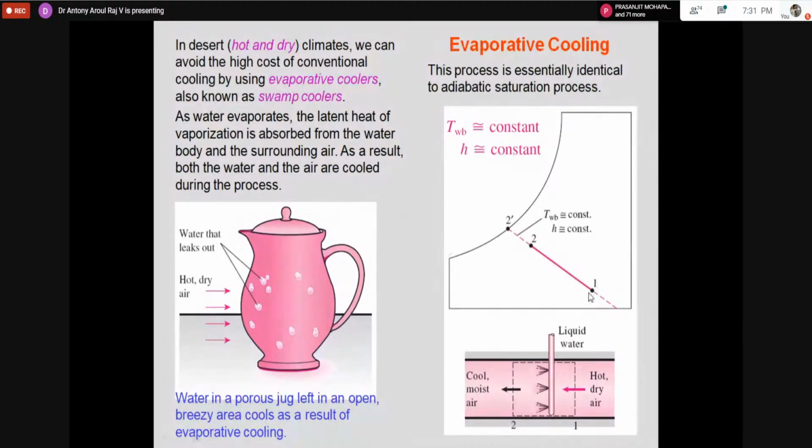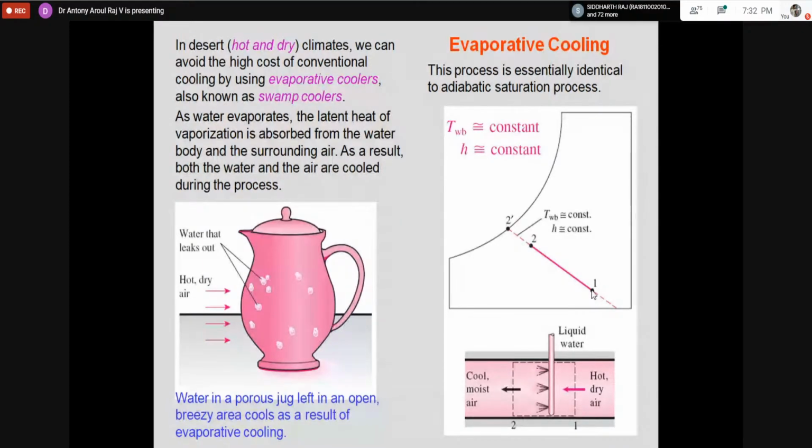So what is evaporative cooling? Where can we go for evaporative cooling? Here you can see that this is the hot and dry condition. Dry means at this point the specific humidity is very much lesser, and the dry bulb temperature is very much higher. So this is the hot and dry point. Usually in desert conditions we will have this. In desert conditions, you need not go for cooling and humidification systems. There you can go for evaporative cooling, because the water has the potential of cooling the air.